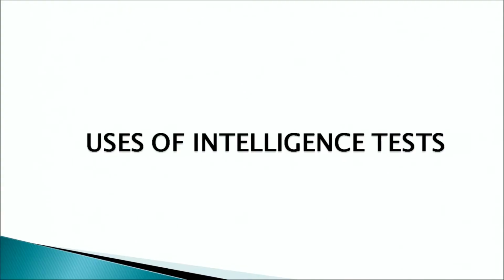So this was all about the different types of intelligence tests that we use to assess the intelligence of an individual. As I mentioned in the very beginning of the program, we will be discussing the different types of intelligence tests and the uses of intelligence tests. So the part on intelligence testing is done. Now we must know why we use intelligence tests.